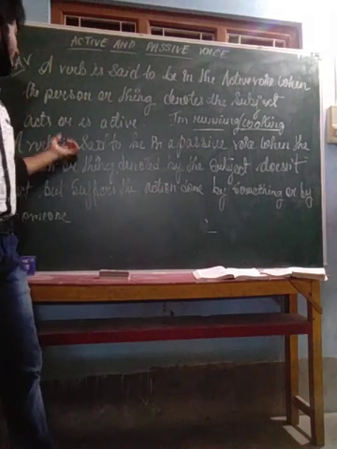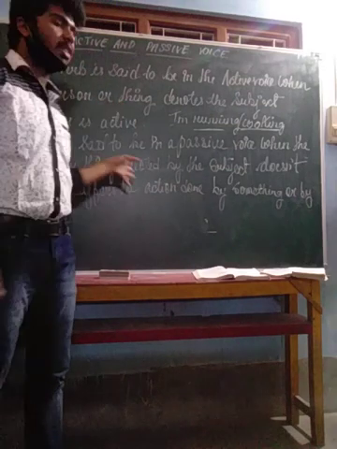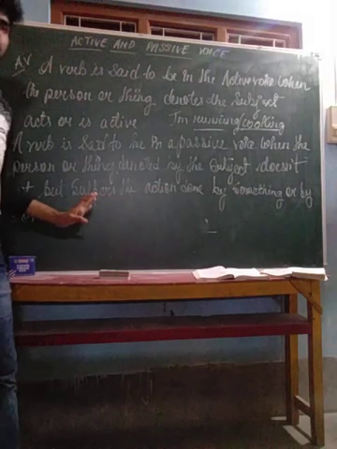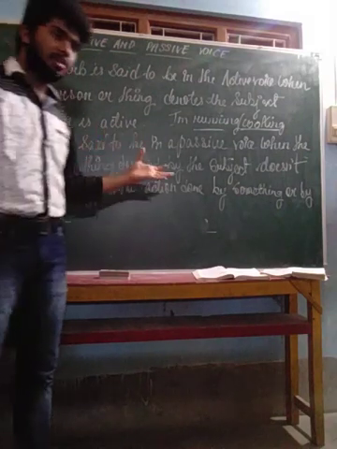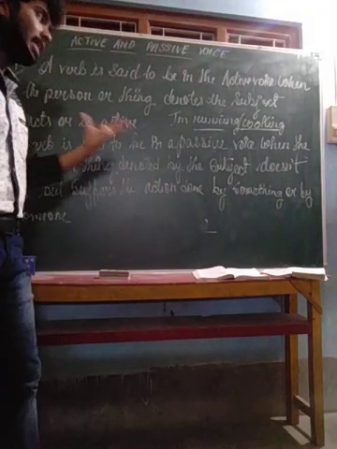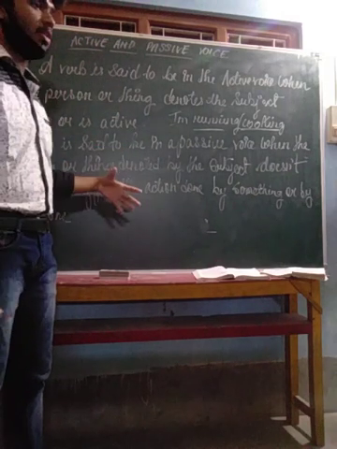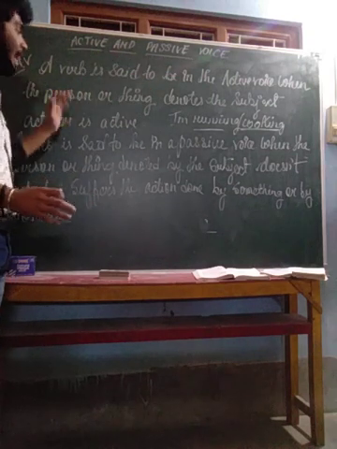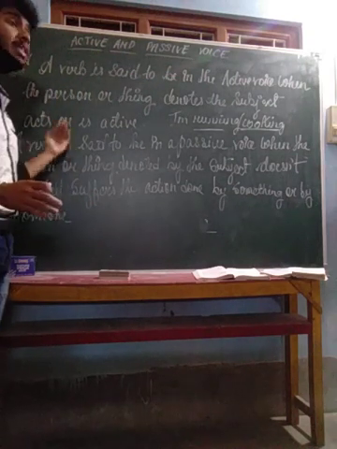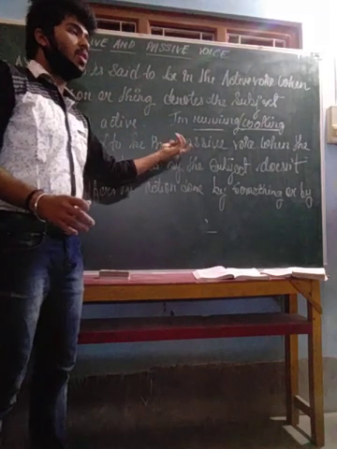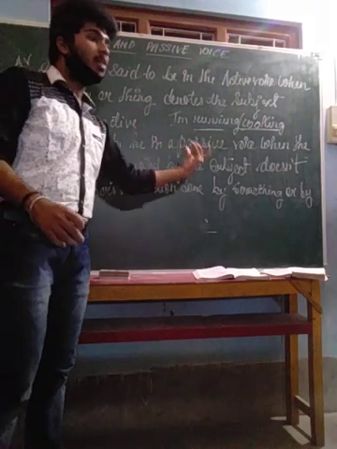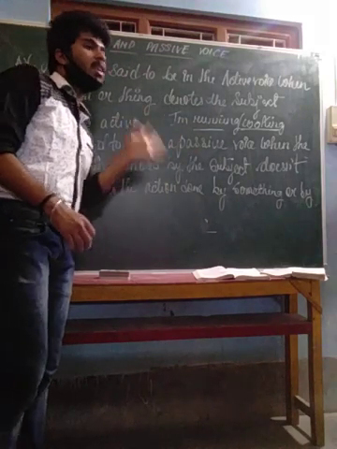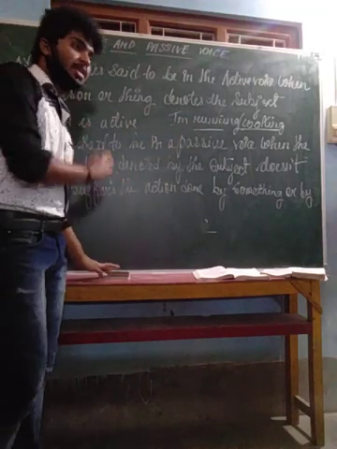And in the passive voice, the verb is present but it doesn't denote the subject. It denotes the action that is done by something or by someone. In the definition you may find a little bit of problem while understanding, but as we do the examples very clearly we will come to know what is active voice and passive voice. Just know that in active voice verbs denote the action of the subject, and in the passive voice the verb doesn't denote the subject, it denotes the action done by someone or something, any sort of thing or person, living or non-living. So this is what active and passive voice basically is.